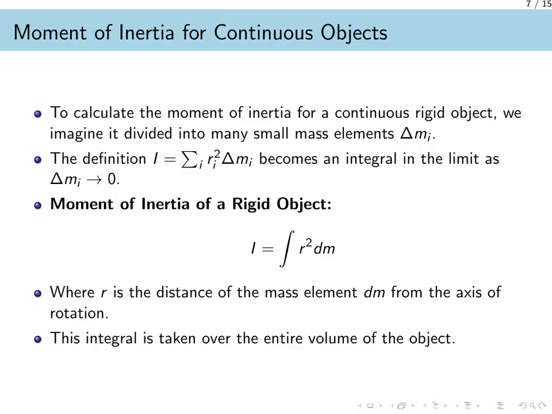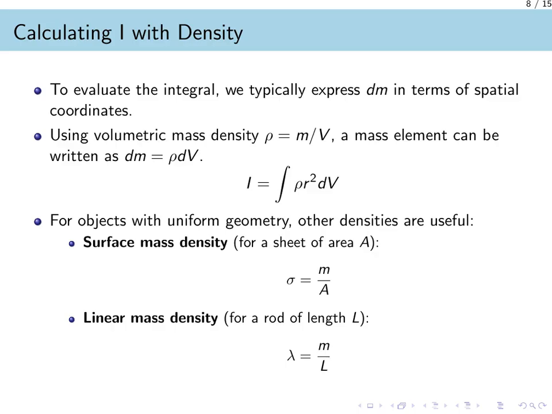object's entire volume. To calculate the moment of inertia, we need a practical way to handle the mass element, dm, inside the integral. The most effective strategy is to express this mass element in terms of spatial coordinates, using the object's density. For a general three-dimensional object, we use the volumetric mass density, written as the Greek letter ρ, which is mass per unit volume.